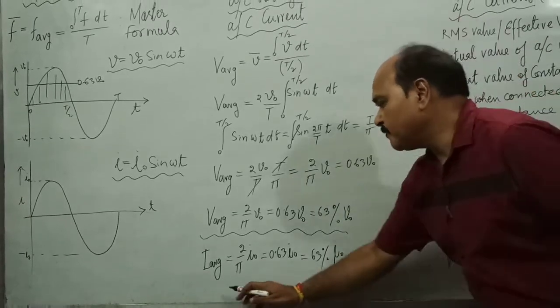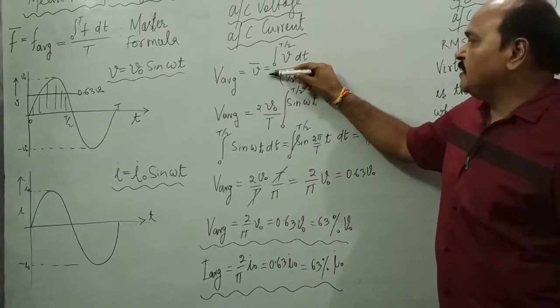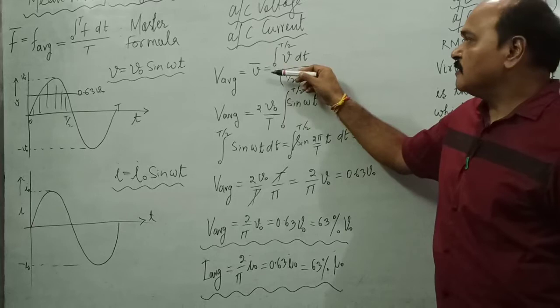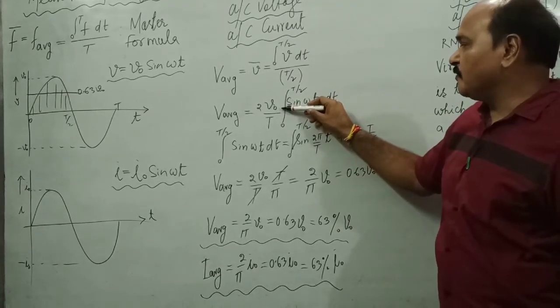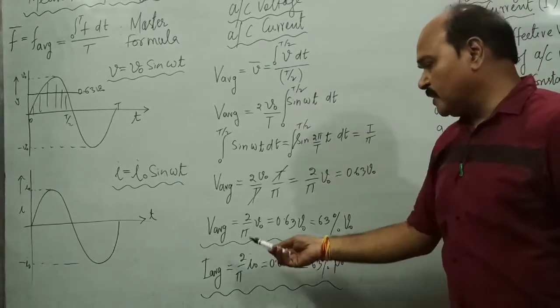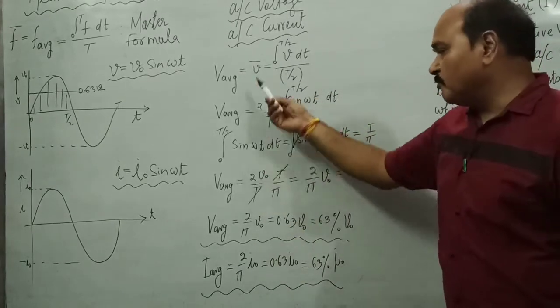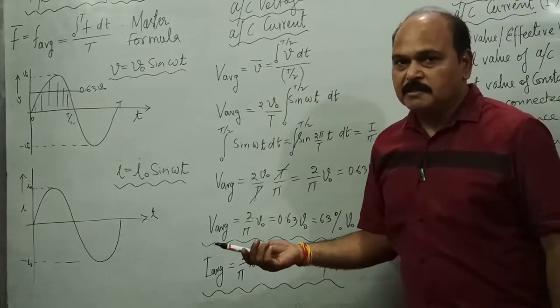This is the mean value of current. The only difference is, instead of V, we write I. For V naught, we get I naught. The rest all remains the same, so no need to work it out again. If you are able to work out one mean value, the other you can find out very easily.